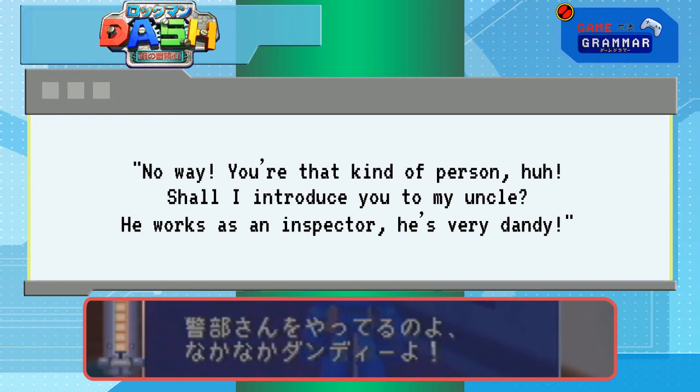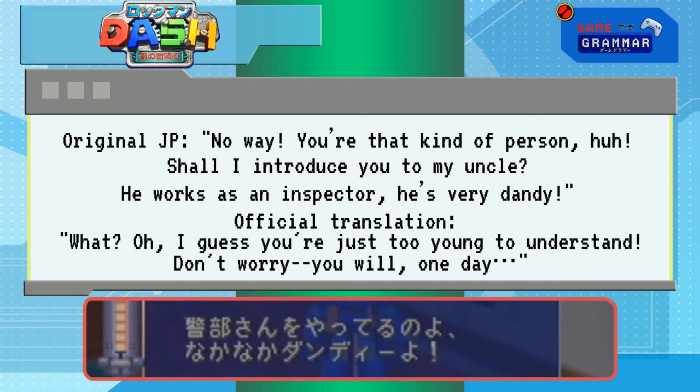He's very dandy. Well then, gay jokes. Who would have expected that? So, what did they change it to in English? What? Oh, I guess you're just too young to understand. Don't worry, you will one day.